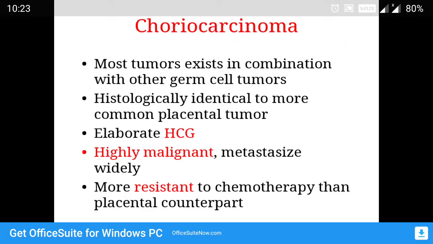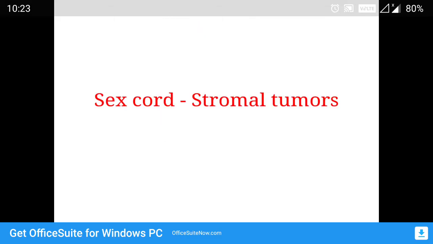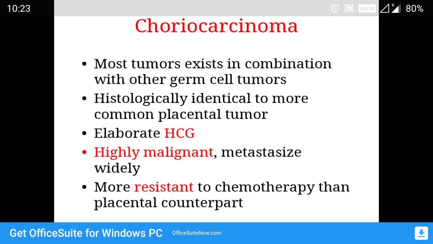Next is choriocarcinoma. Choriocarcinoma secretes HCG, human chorionic gonadotropin, and it is highly malignant and resistant to chemotherapy. See, it is similar to placental tumors. Choriocarcinoma is a common placental tumor.